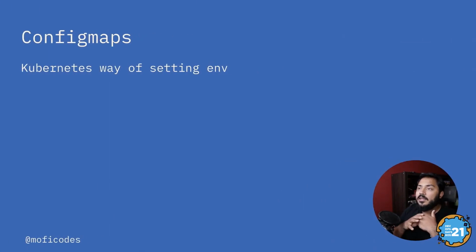And lastly, the thing I think you should know if you're trying to get to the next level with Kubernetes is config maps. Although we can pass environment variables directly on our deployment YAML, if you have a bunch of different ones and you want to keep them in an organized manner, config maps are a great way. Config maps are just key value pairs. It's an object understood by Kubernetes as well.